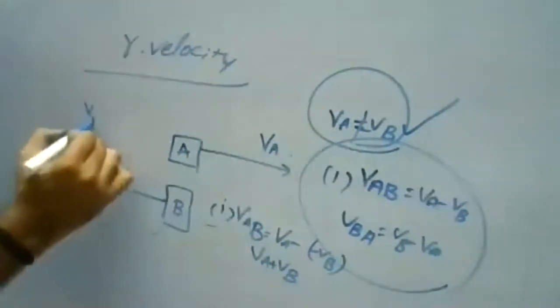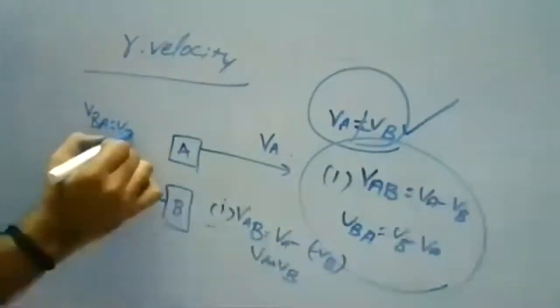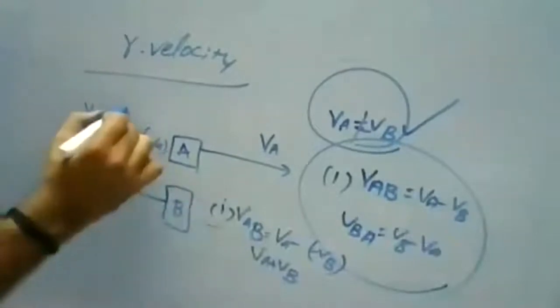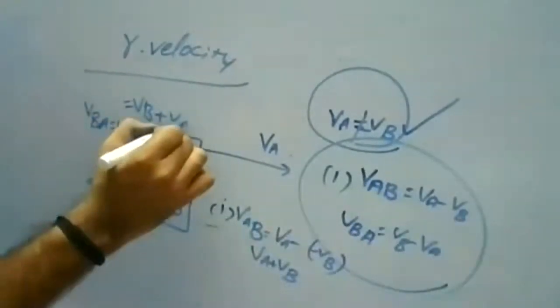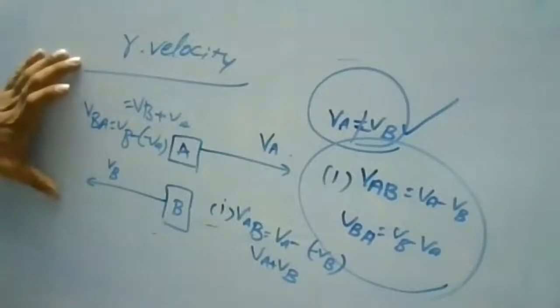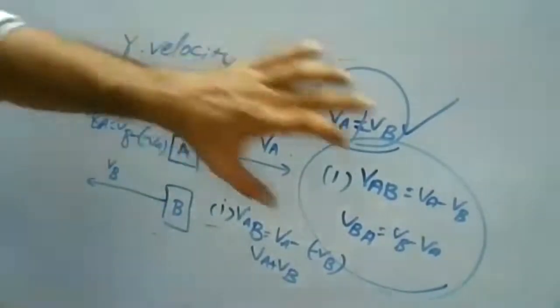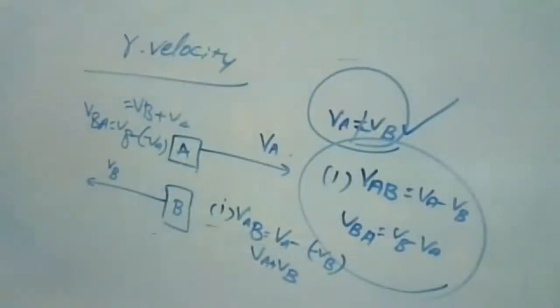When you're comparing VBA, it is VB minus of minus VA, so it is nothing but VB plus VA. So both traveling in opposite directions, you add. Both traveling in the same direction, you subtract. So this is your relative velocities with each other.